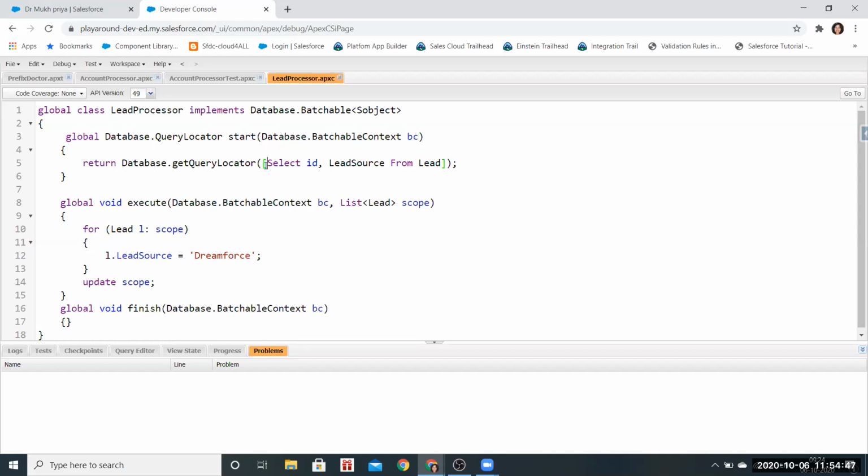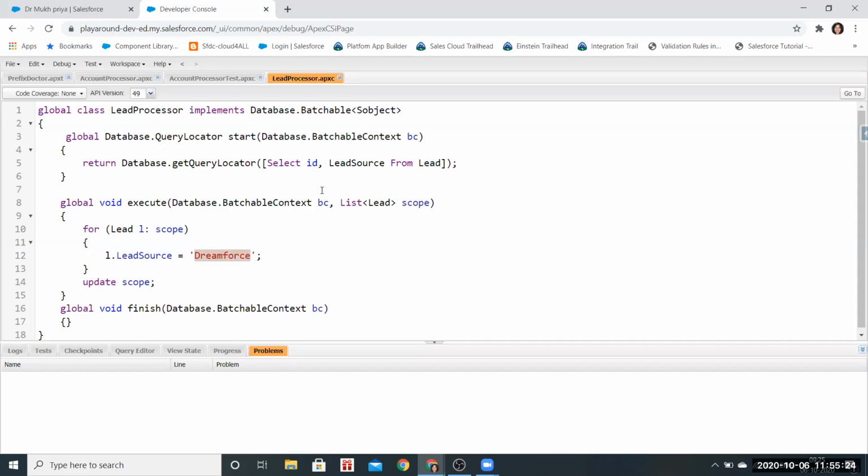Here I'm taking the SOQL query with Database.getQueryLocator. Then the execute method that I have written takes Database.BatchableContext bc, and here I am putting the records into the scope, and then we are doing a for loop on the scope. l.LeadSource, the field that I have pulled from the records in the scope one by one using the for loop, gets updated with Dreamforce.